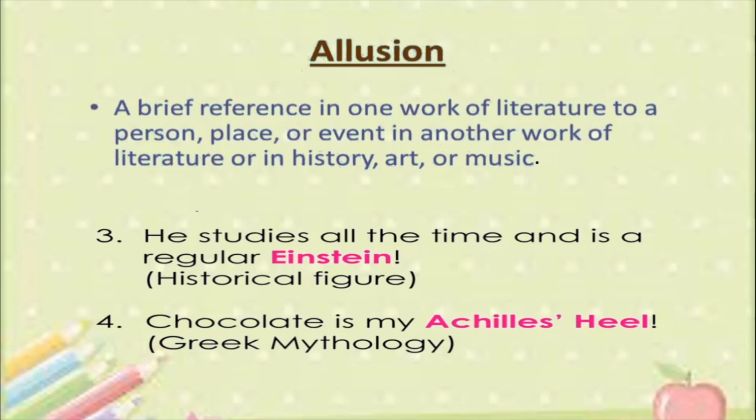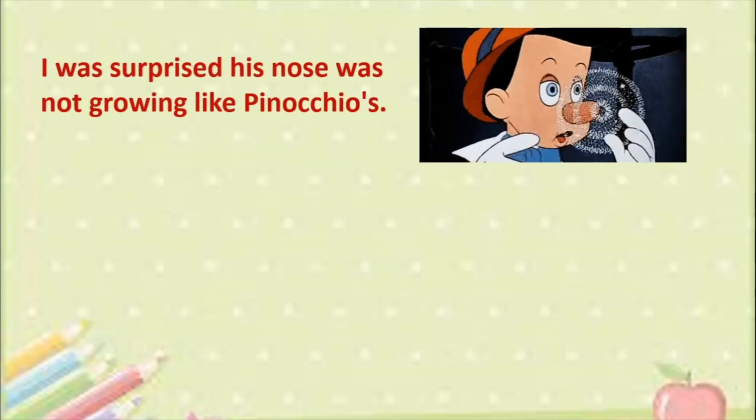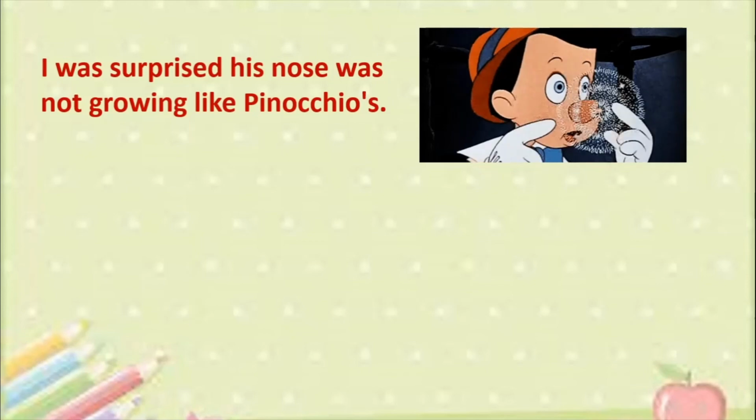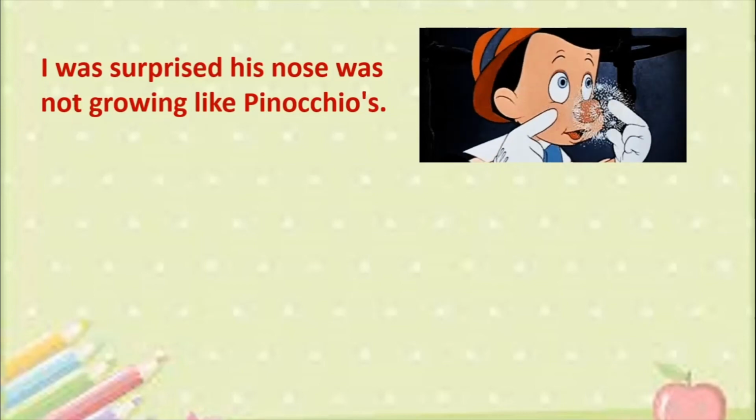Alright, and I wanted to point out one more thing which I had forgotten last time. See, this example about Pinocchio's nose growing is an example of hyperbole also. Alright children, because this doesn't happen. When someone tells lies, his nose doesn't grow. Okay, so this example of I was surprised his nose was not growing like Pinocchio's could also be taken as an example of hyperbole.